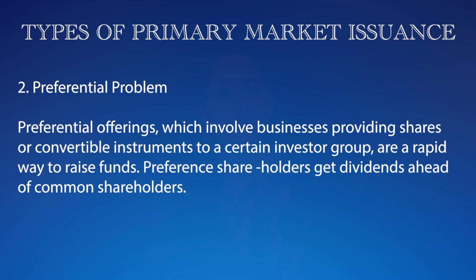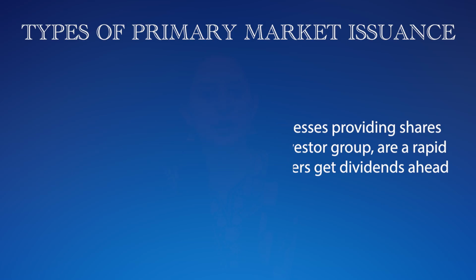The next one is preferential issue. Preferential offerings, which involve businesses providing shares or convertible instruments to certain investor groups, are a rapid way to raise funds. Preference shareholders get dividends ahead of common shareholders. So basically the preference shareholders will get preference. That's why in their name only preference is mentioned. So they will get preference in terms of the dividend. They will get dividend ahead of the common shareholders.